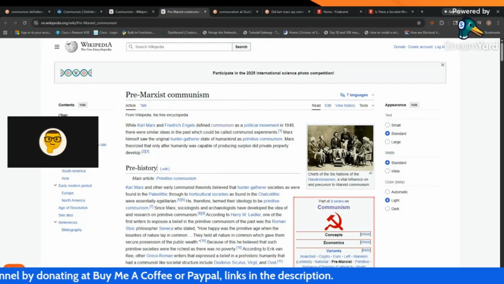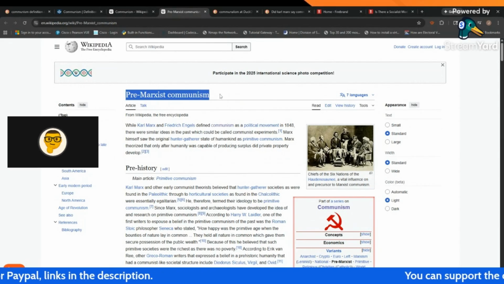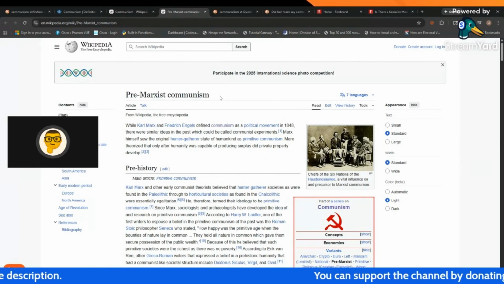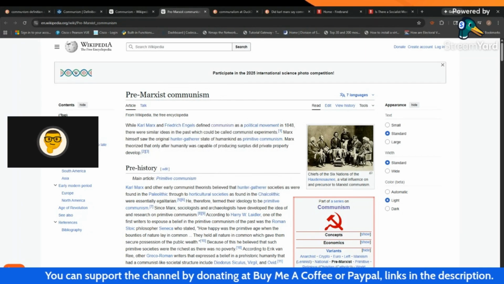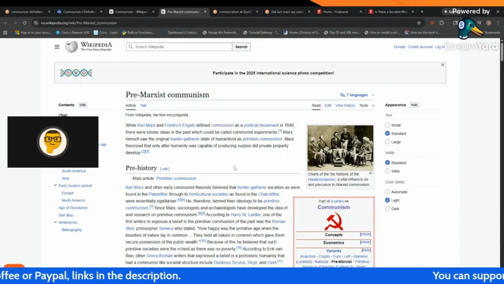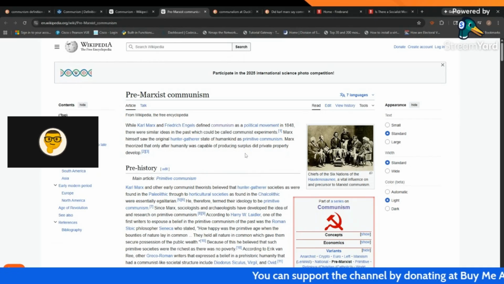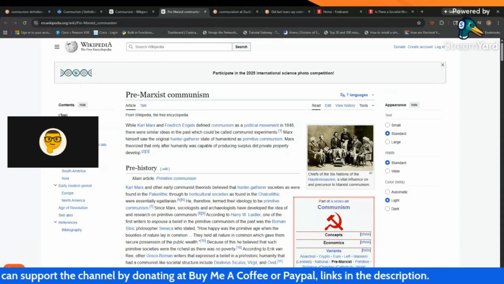Let's go over here. This is also Wikipedia, because people will say, oh, well, Marx didn't actually come up with it. He simply wrote about it in the Communist Manifesto. I've heard that argument before. And while it is true, Karl Marx and Friedrich Engels did define communism as a political movement in 1848, there were similar ideas in the past which could be called communist experiments. I can agree with that from a historical standpoint. Marx himself saw the original hunter-gatherer state of humankind as a primitive communism. He theorized that only after humanity was capable of producing surplus did private property develop.